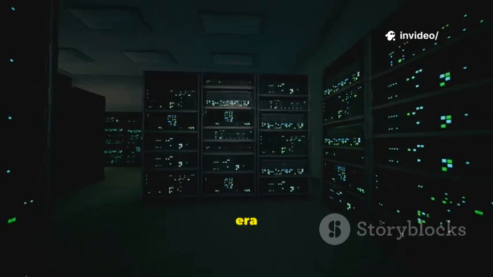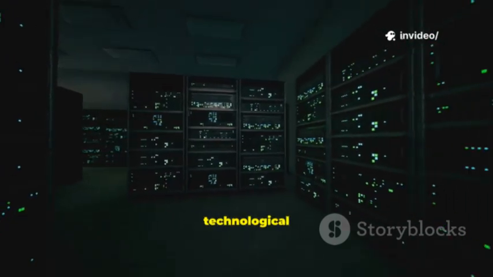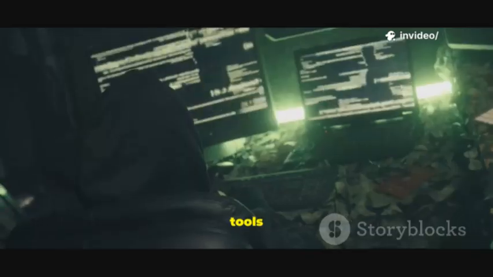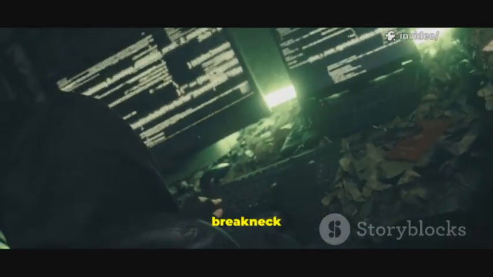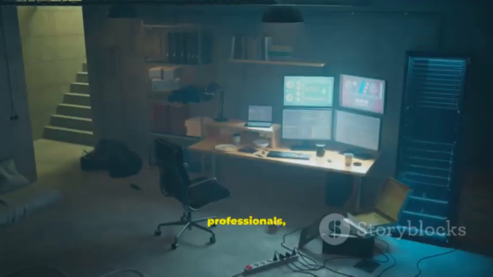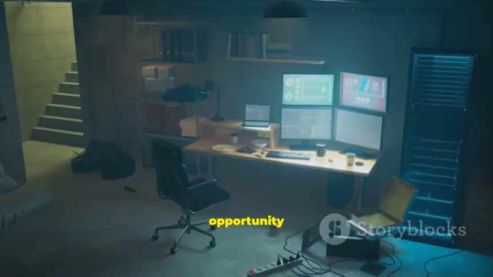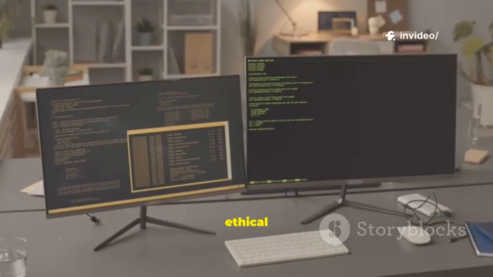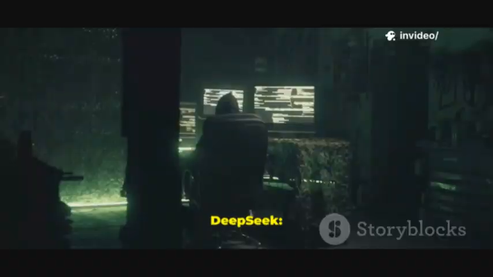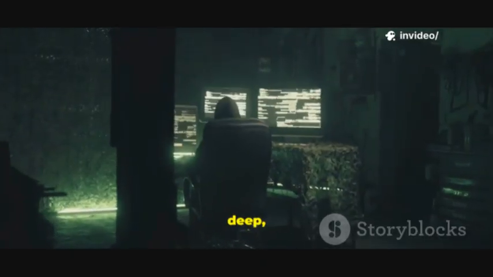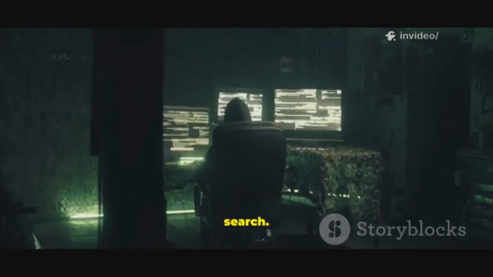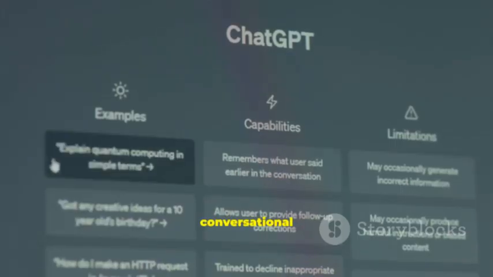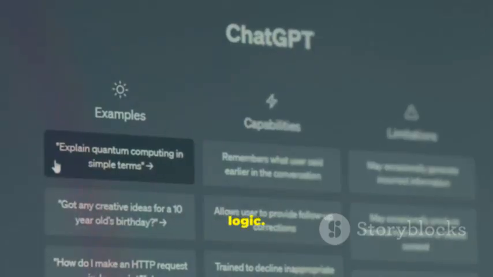We are living in an era of unprecedented technological acceleration. The tools at our fingertips evolve at a breakneck pace. For security professionals, that brings opportunity and risk. Two AI tools stand out for ethical hackers and defenders. DeepSeek, engineered for deep forensic-level search. ChatGPT, a conversational strategist with language and logic.